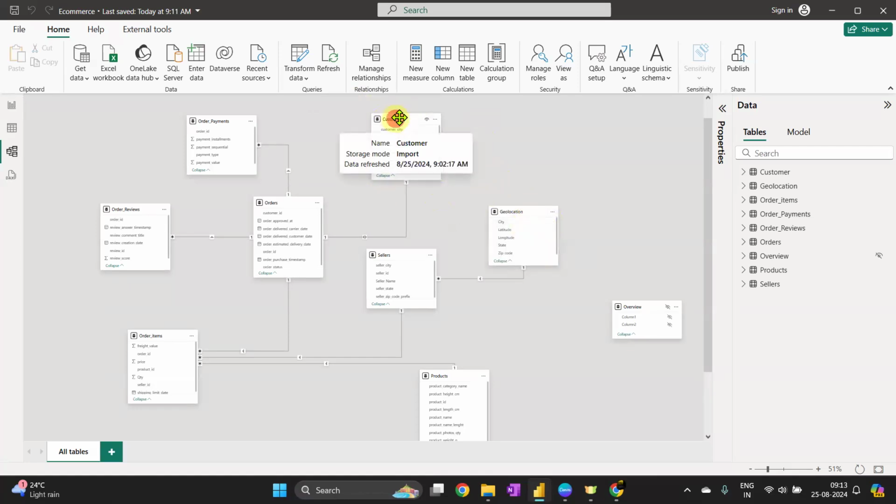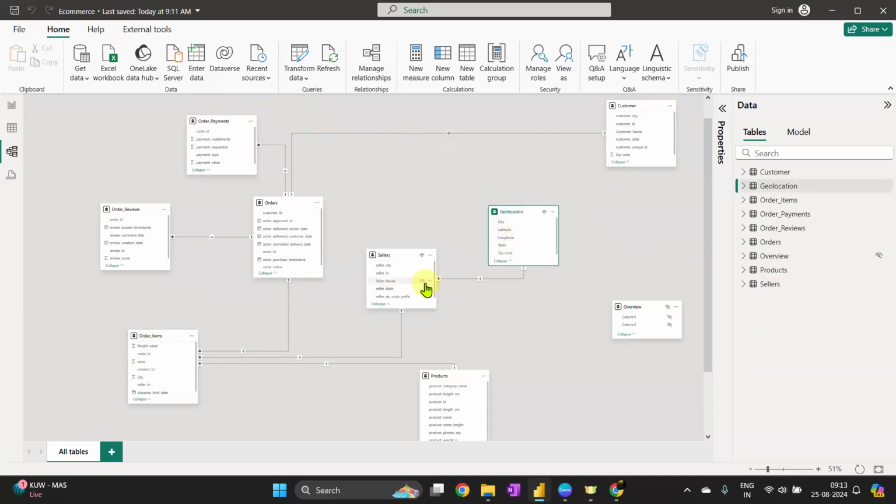But as you can see, from the customer's point of view there is only one table, and all the remaining tables here represent something from the e-commerce background, like the seller and the vendors. So that's why I selected this geolocation and connected it with this.